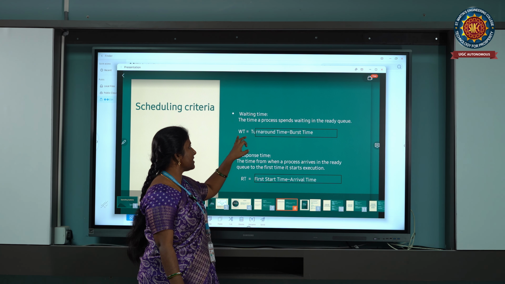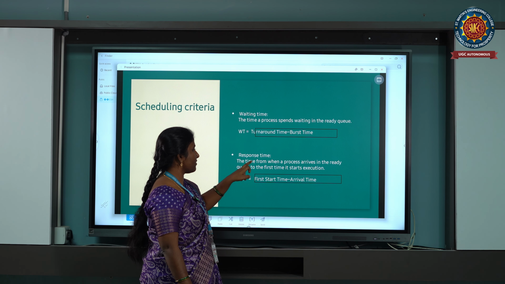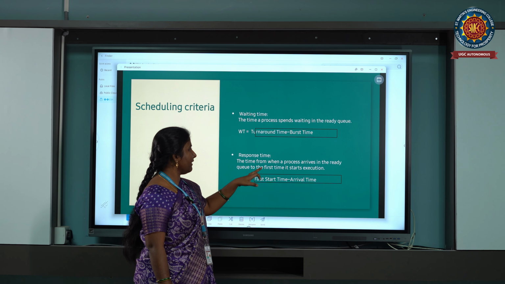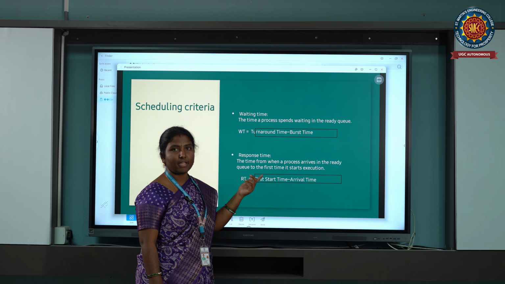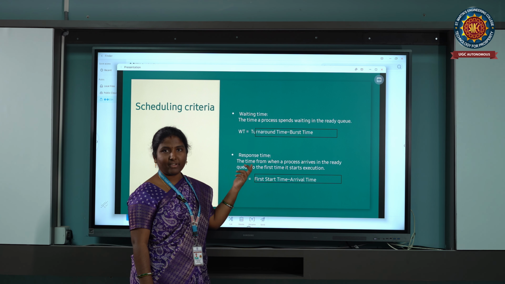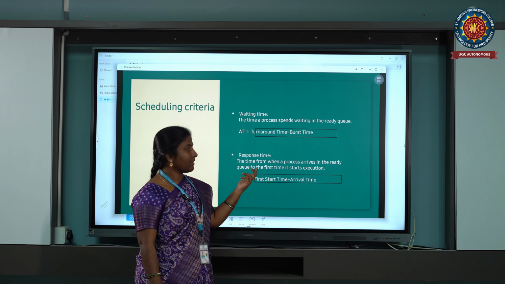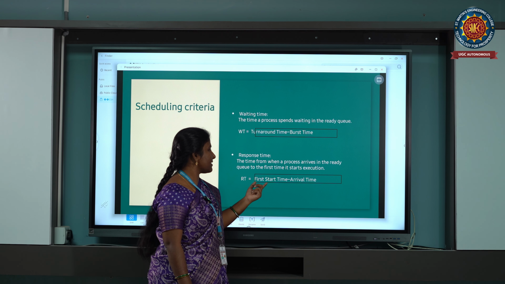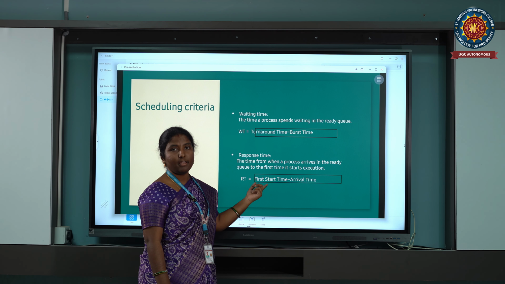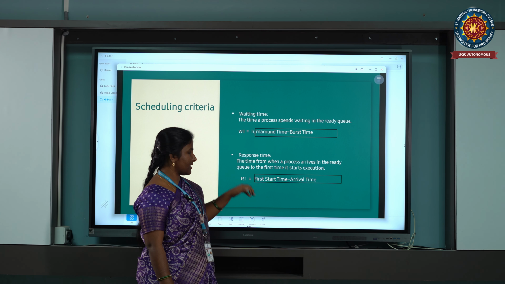This is waiting time. Next, coming to response time: the time from when a process arrives in the ready queue to the first time it starts. That means the first time when the process has started responding is called the response time. Response time is equal to first start time minus arrival time.